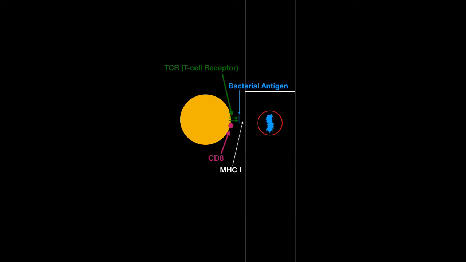So the CD8 will recognize MHC1 and the T cell receptor will interact with the antigen presented on the MHC1. Now this interaction of the T cell receptor and antigen will activate the T cell. I'm not going into the details of this activation because a lot of signals are involved, but for the sake of this question, I'm explaining this very briefly.